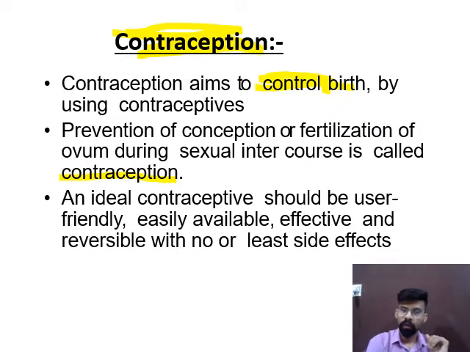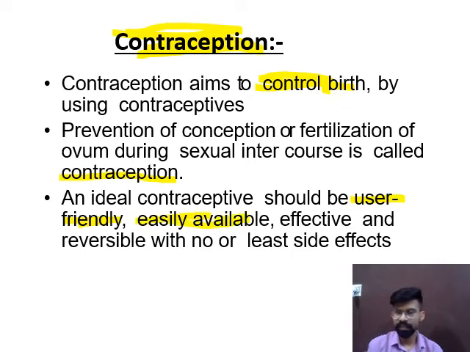Now, what are the various characteristics of an ideal contraceptive, or what are the various properties a contraceptive should have so that an individual can use it? So the properties or the characteristics are: first is user friendly. The device should be easy to use. Second, it is easily available.